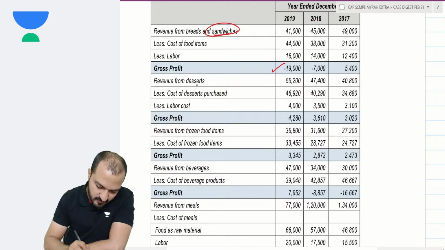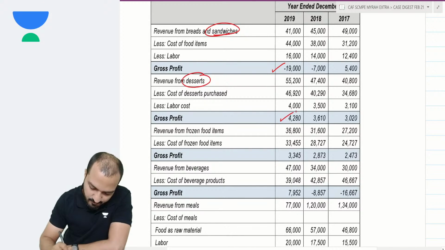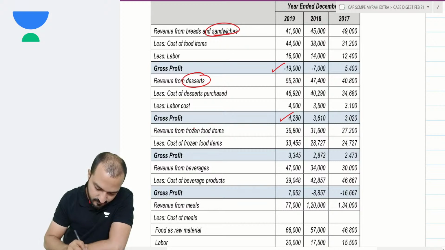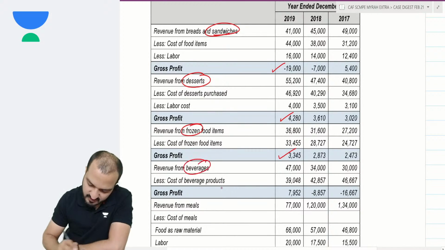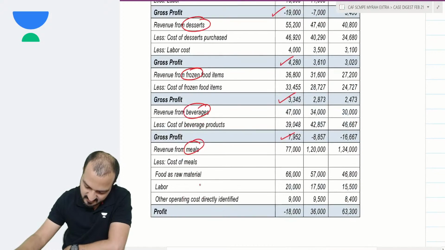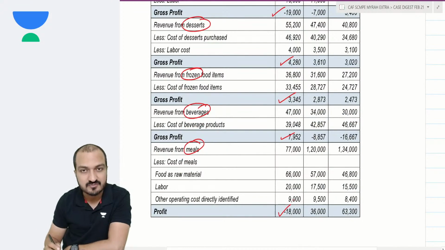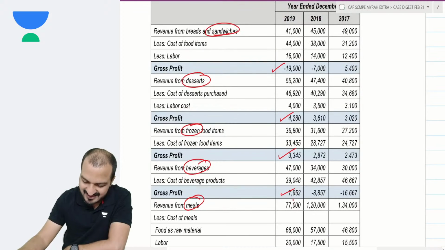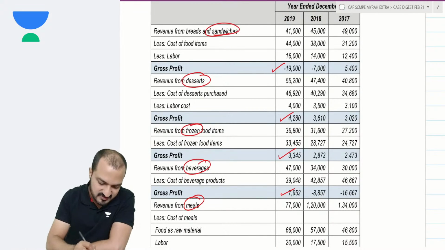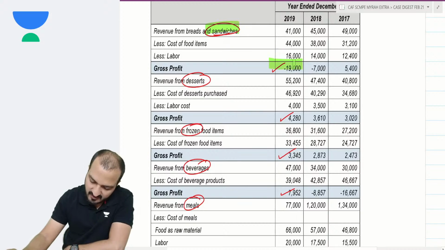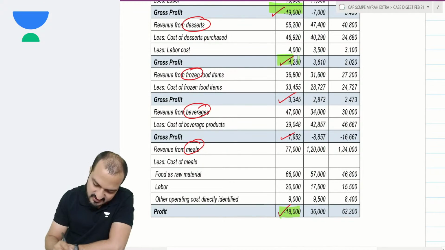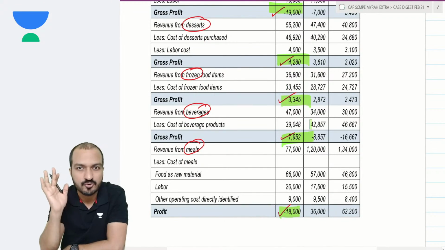Similarly, desserts have given me profit of 4280. Frozen food is giving 3345 profit. Beverages is giving 7952 profit, and meals is giving loss of 18,000. In short, you are given segment wise analysis here. Again, this analysis reveals that sandwich business and your meal business is suffering. Rest of the three are doing fairly good.